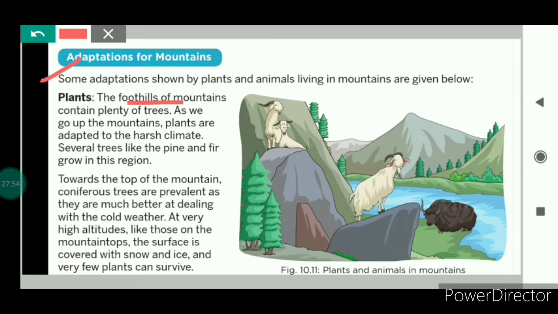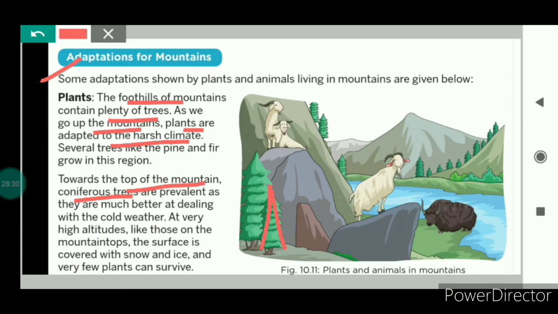For example, if we talk about the foothills of the mountain, that means at the bottom of the mountains, you will see various kinds of trees. But if we go up the mountains, the temperature starts decreasing. So only the plants that are adapted to the harsh climate will be found at those levels. And if we go towards the top of the mountain, we will see the coniferous trees. Coniferous trees means the trees that have a shape like a cone, because they are adapted to such a harsh environment.